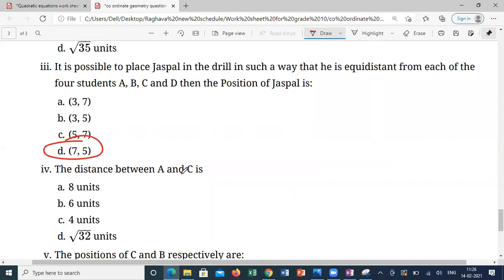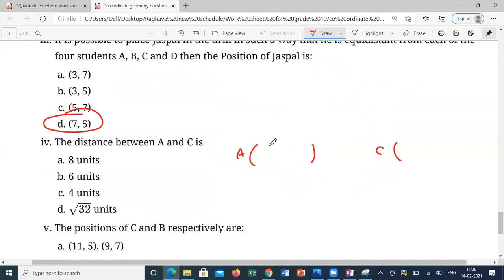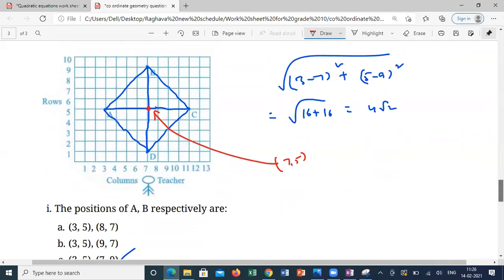So the distance between A and C is how much? What are the A coordinate and C coordinate? A is 3, 5. And C is how much?